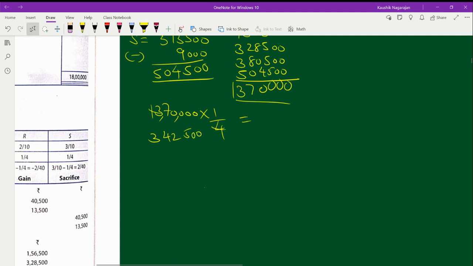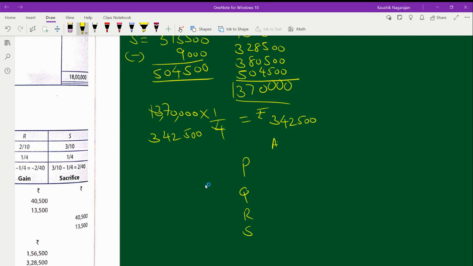That means the amount comes to 3 lakh 42,000. That means each individual partner has to maintain an amount of rupees 3 lakh 42,500 in his account. So now let us see how each partner has got P, Q, R, and S.